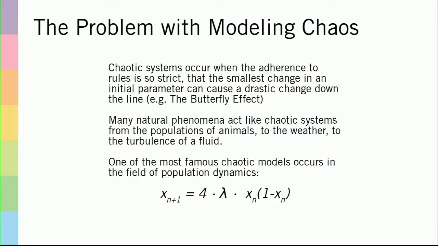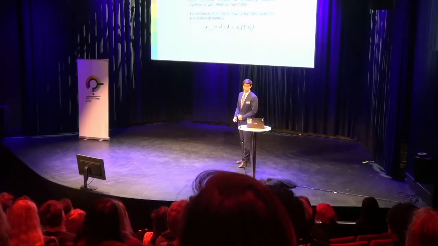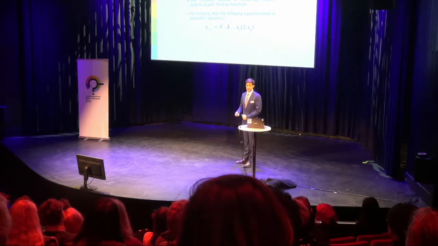This equation shown here is frequently used to predict the population of an animal species in an ecosystem over some long period of time. The population at any point in time, n plus 1, is given by 4 times some fixed parameter lambda, which is meant to characterize the ecosystem, times the population at the previous point in time, n, times 1 minus the population at point in time, n, which describes the difference between the population and the carrying capacity. So what happens when we look at the long-term behavior of this function?